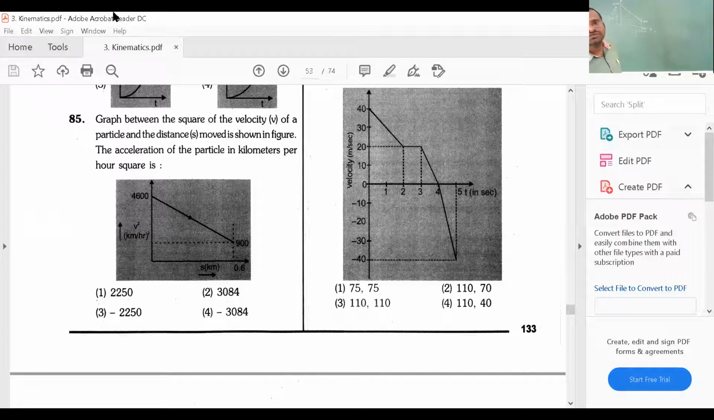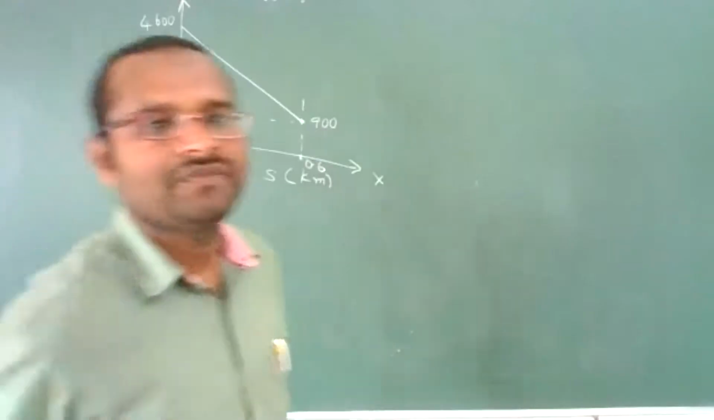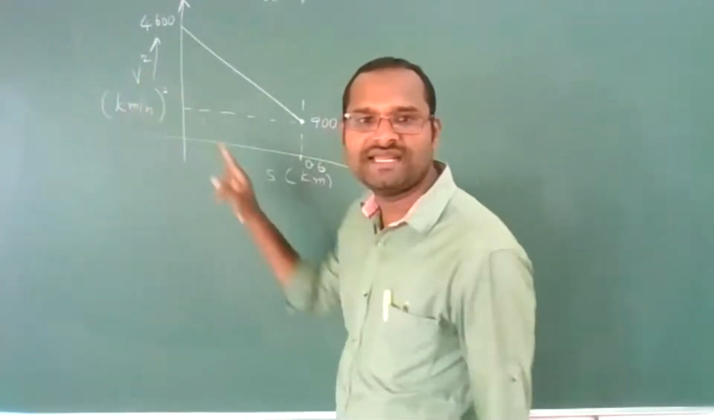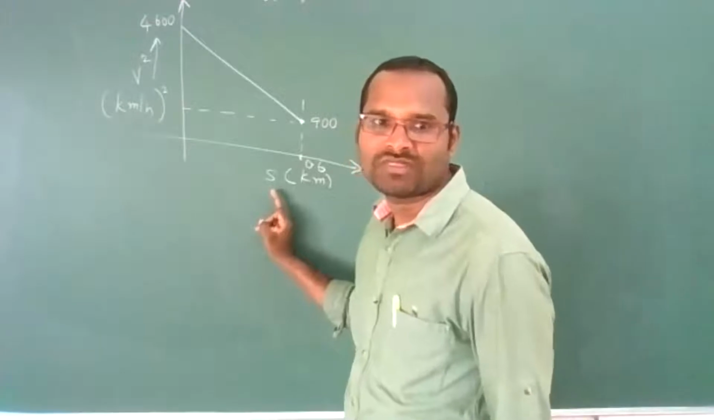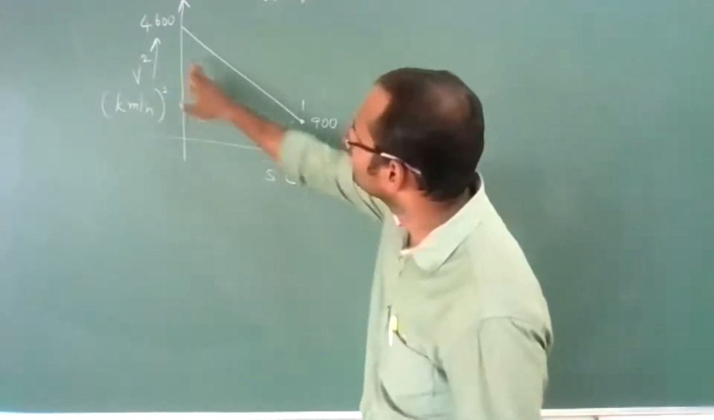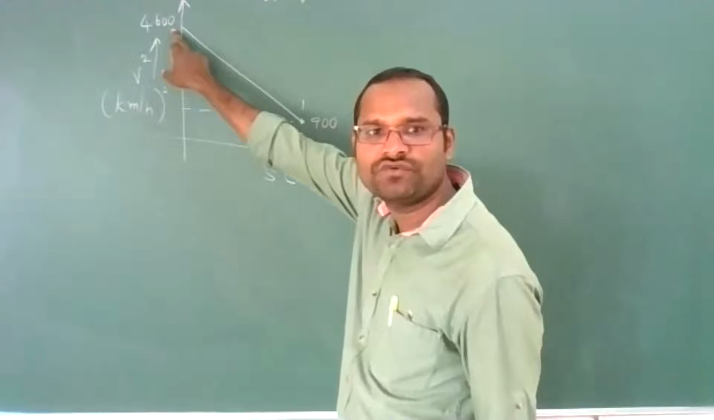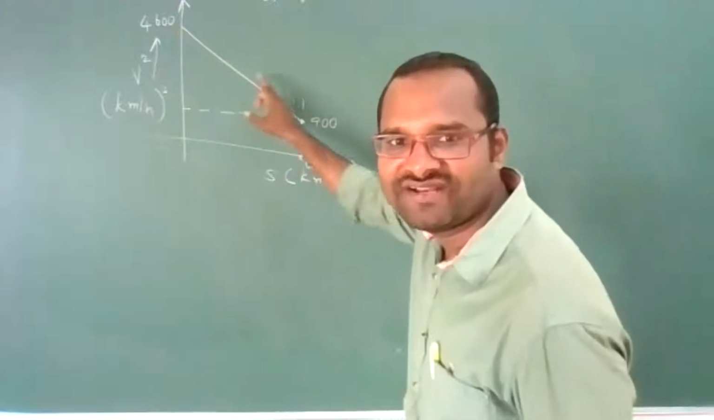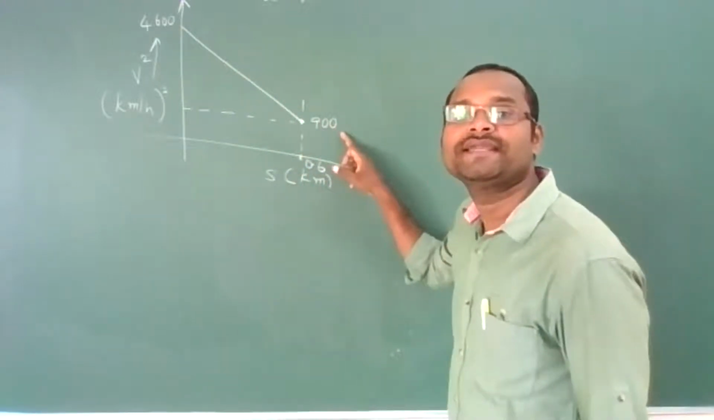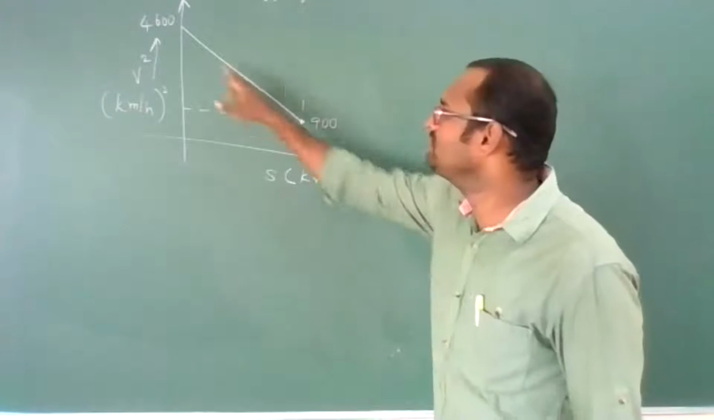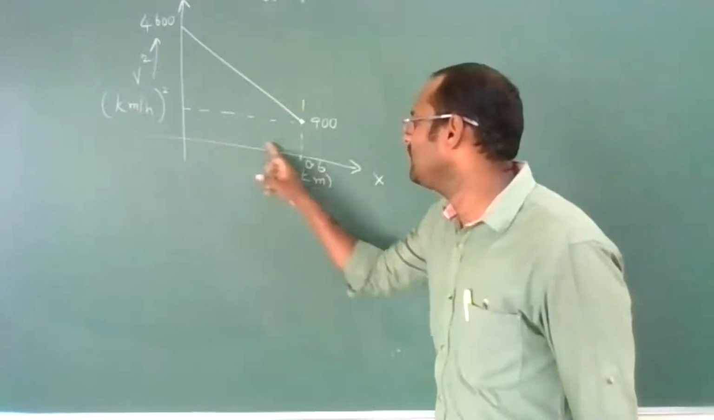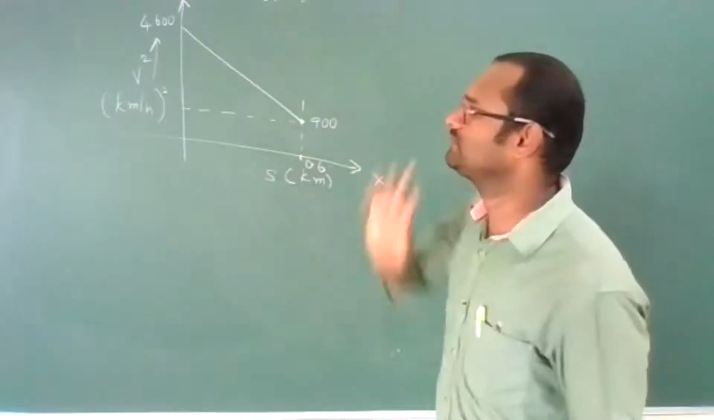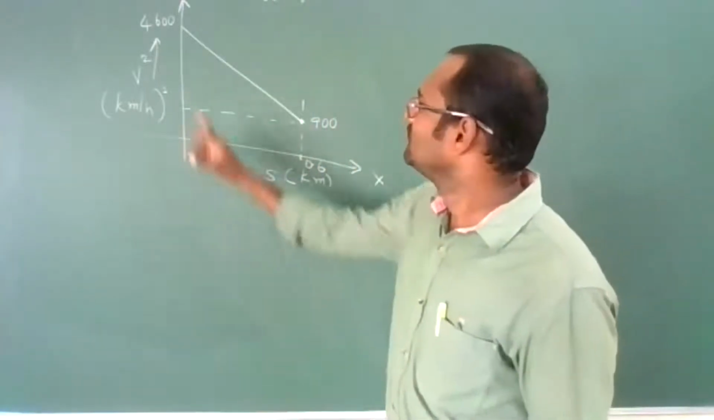So this is the question given. See what they have given. They have given a graph between the square of velocity and distance. This graph indicates initially the velocity square is 4600 kilometer per hour whole square, and the final velocity square is less, that is 900 kilometer per hour whole square. For this total change, it has covered a distance of 0.6 kilometers. We want the acceleration. Clear?